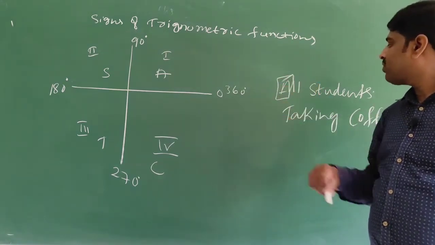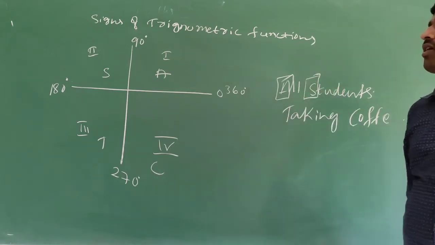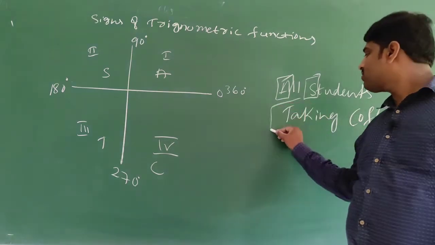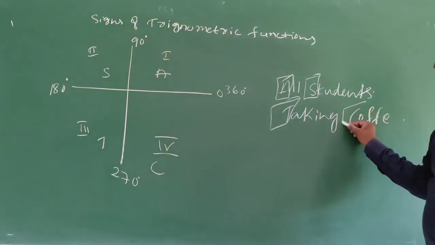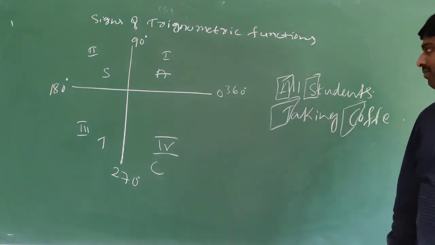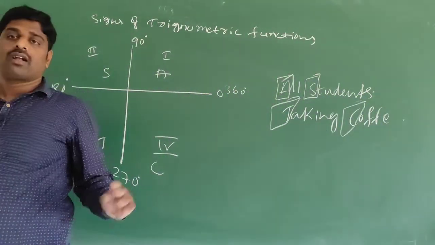Here, A stands for all. S stands for sine and cosecant. T stands for tan and cot. C stands for cos; the reciprocal of cos is secant. All silver tea cups.